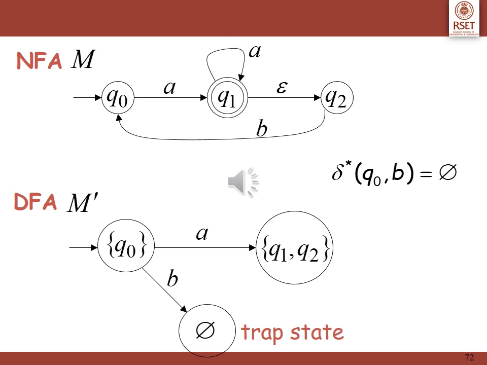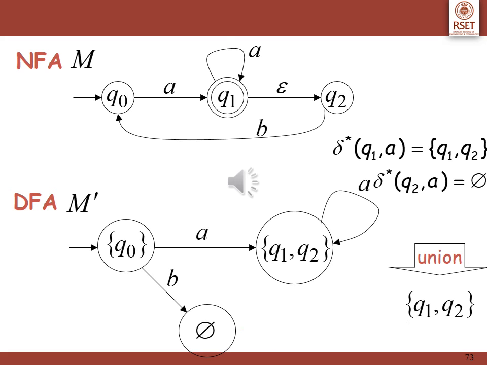What happens for Q0 on B? The transition Q0 B is not defined, hence we make the transition to a null state, which is a trap state. Now our new state is Q1, Q2. So we have to find out what happens for the Q1, Q2 on A transition. You have to find out what happens for delta star Q1 A, what happens for delta star Q2 A, and take a union of that. On taking a union, you will see it again results in Q1, Q2, hence we loop it.